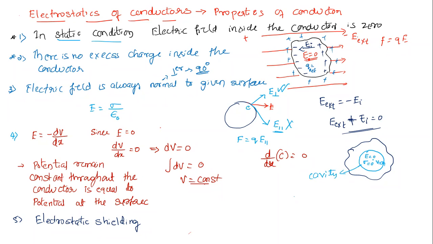So where there is no electric field, if you keep that instrument inside here, that instrument will be free from electrical field influence. That is what we call electrostatic shielding. It means the region or cavity where the electric field influence is almost zero, or there is no influence at all. That is what we call a cavity.